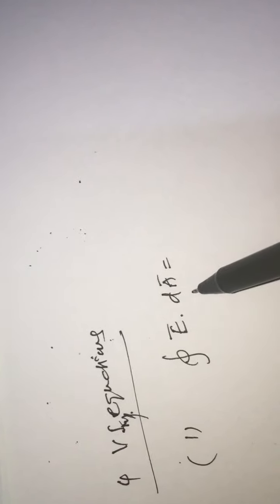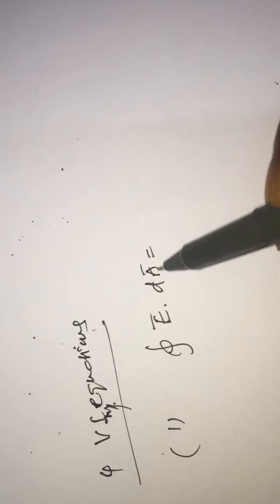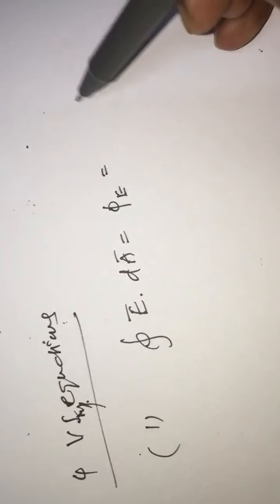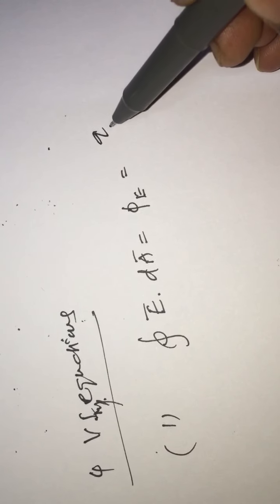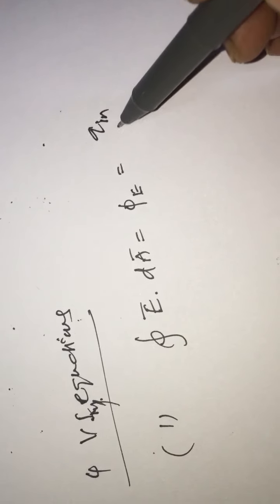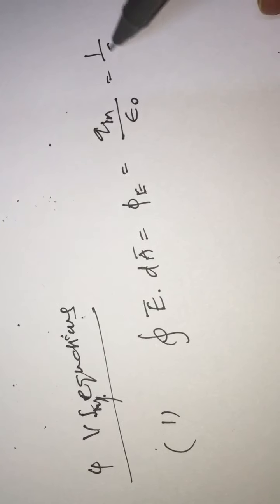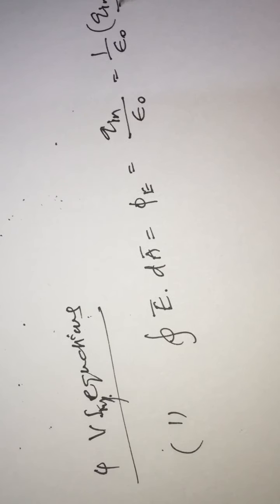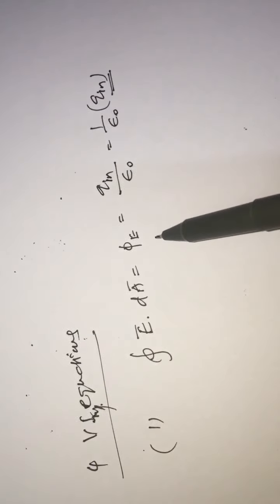So according to Gauss law, the closed integral of E vector dot dA vector equals the electric flux, which means the total charge within the surface by epsilon naught, that is, 1 by epsilon naught times the total charge enclosed by the loop. So this is the first equation, which is very very important. Everyone has to remember this one.